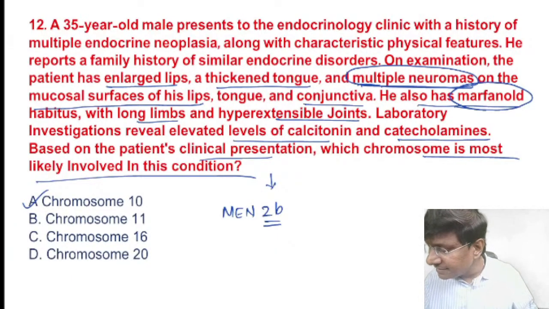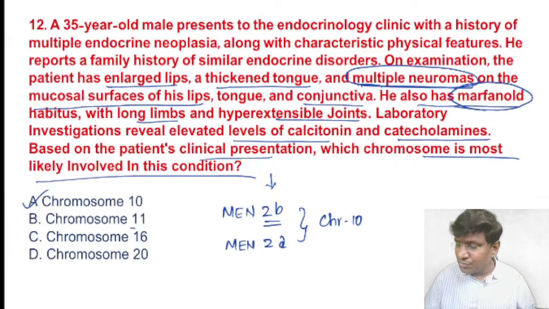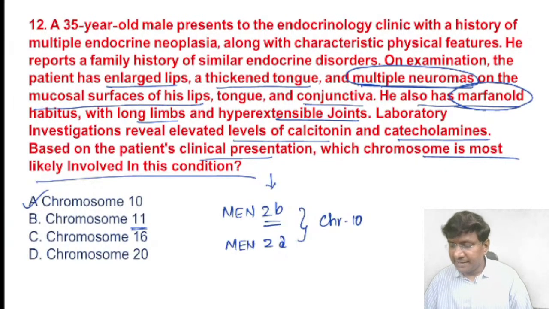Now, in either MEN 2B or MEN 2A, in both of them the abnormality is in chromosome number 10, right? And in which type of MEN syndrome will you have the abnormality in chromosome 11?